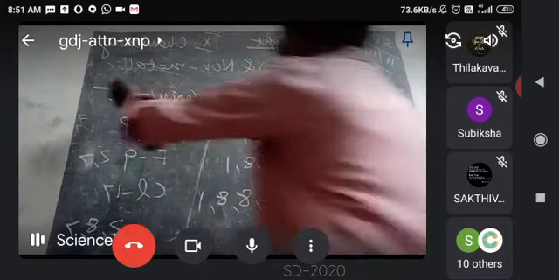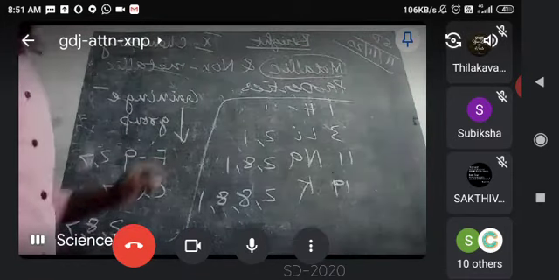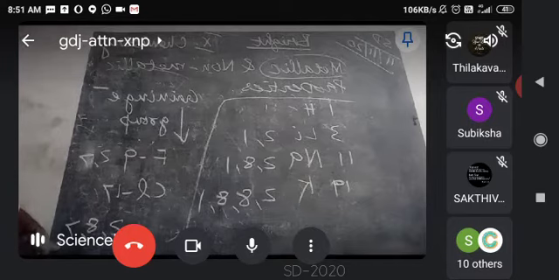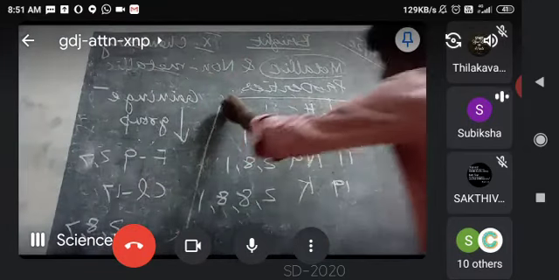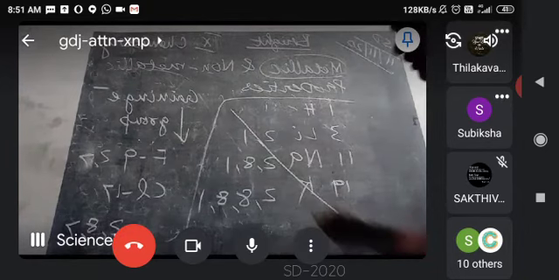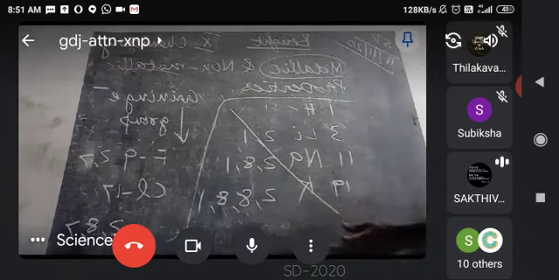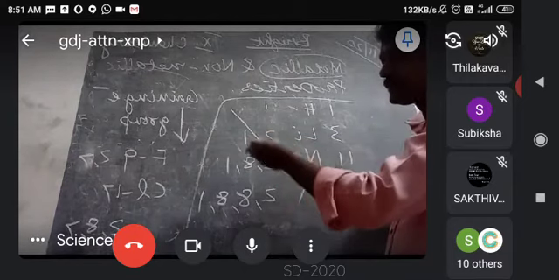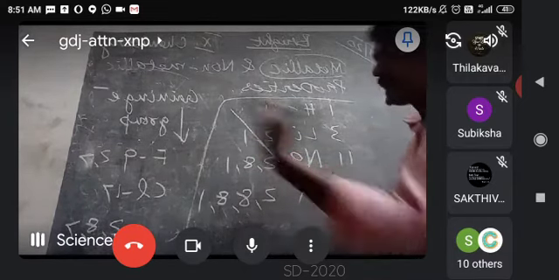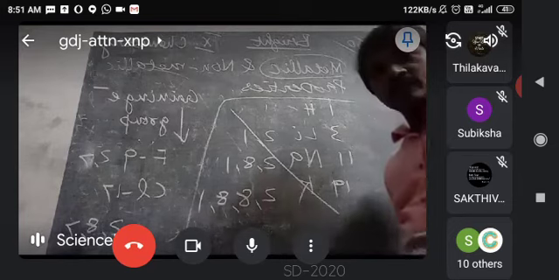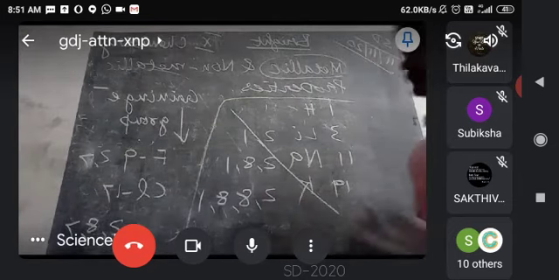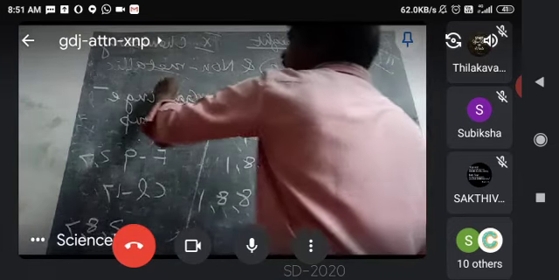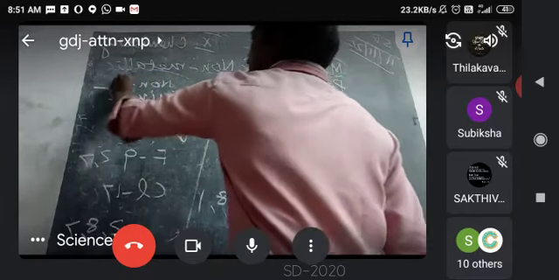The gaining of electrons down the group remains the same or increases. So you cannot conclude this from metals. Why? Because the first group belongs to metals, and we are talking about gaining of electron, which usually the non-metals do.